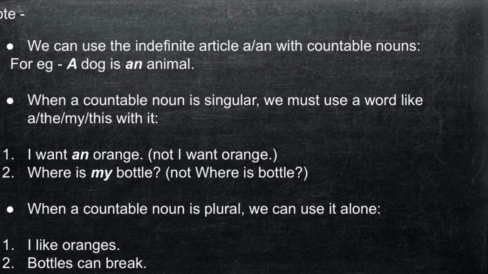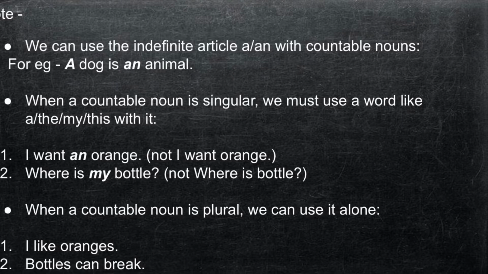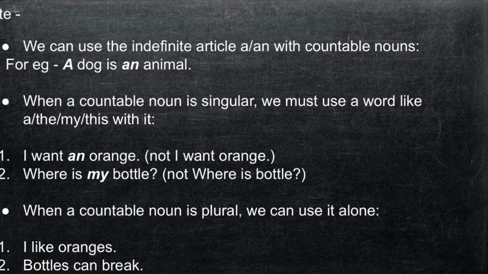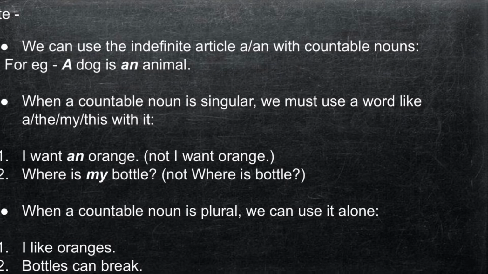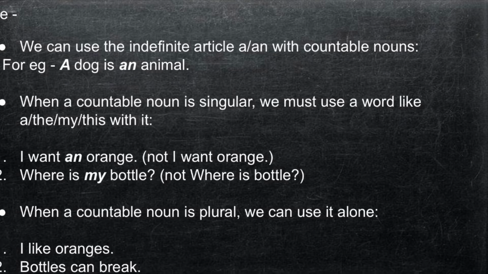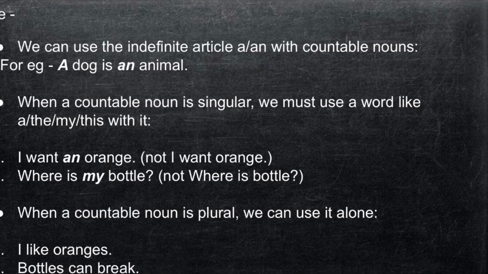It is also important to note that when a countable noun is plural, we can use it all alone. For example, I like oranges. So here we will not use the article "an" with it. Okay, and also this second example, bottles can break. We won't say my bottles can break. We can simply say bottles can break.